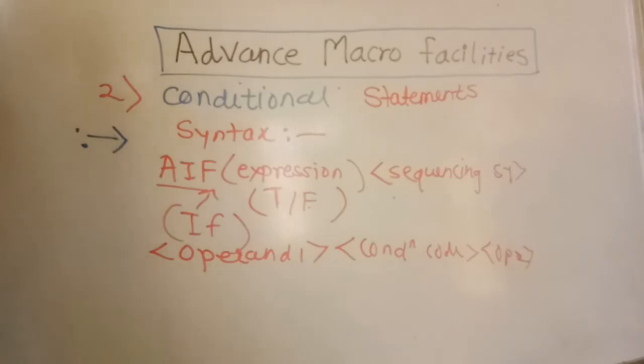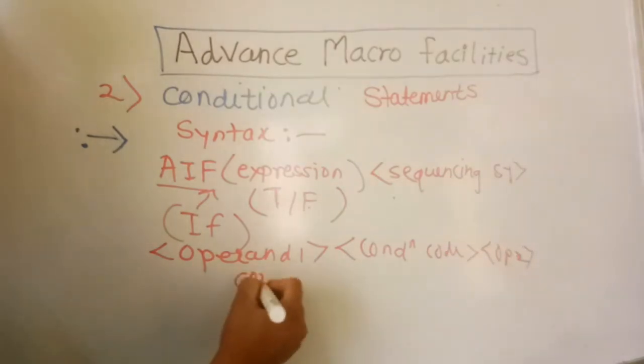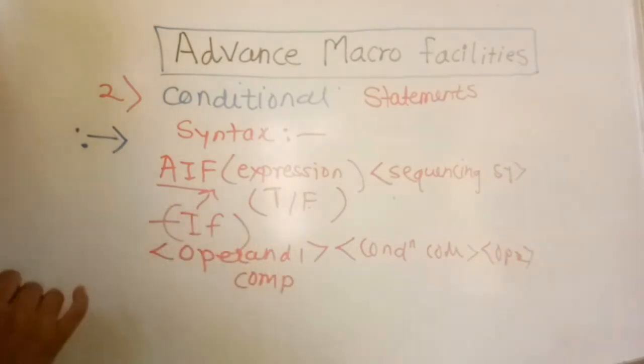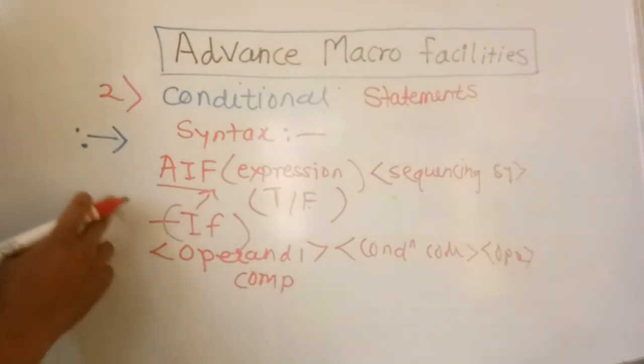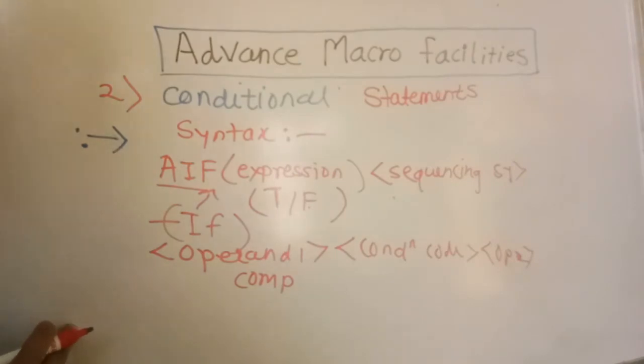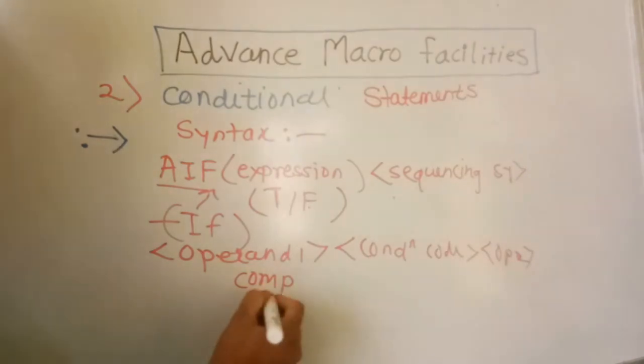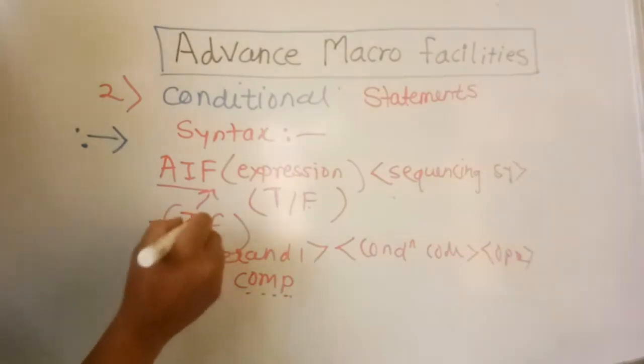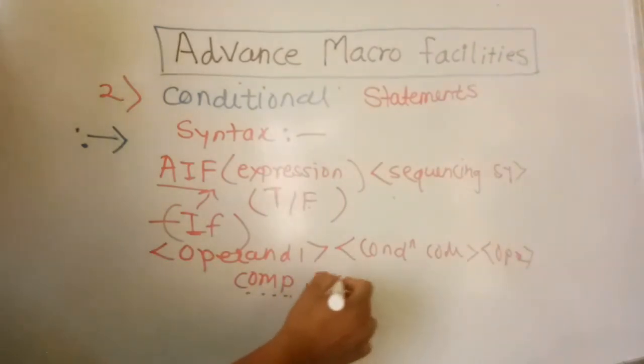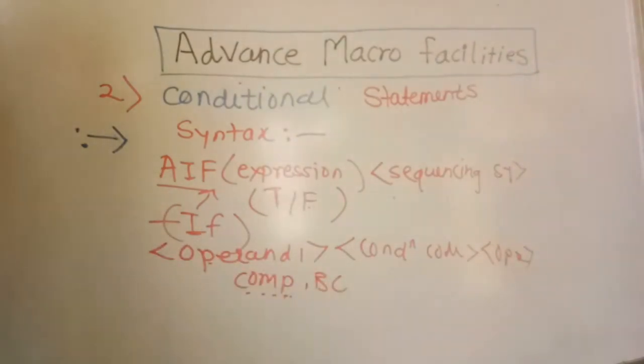At the time of expansion, it is replaced with compare and BC statements. Instead of using the if statement of other programming languages, the microprocessor has its own facilities for such an operation, that is compare and BC. So these are replaced with compare and BC.